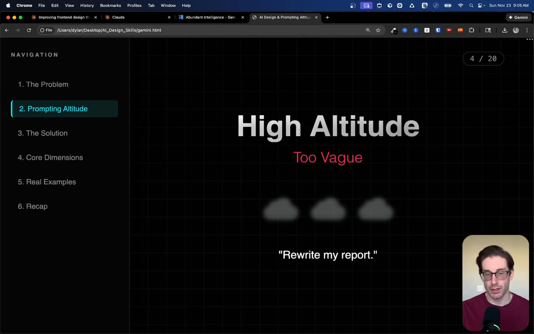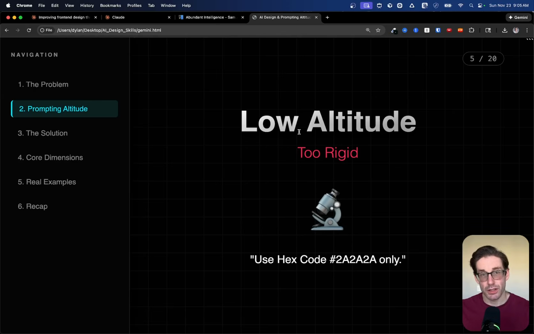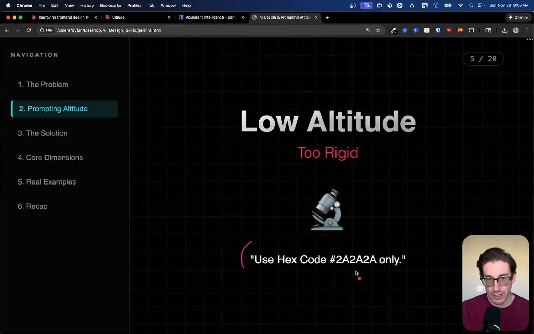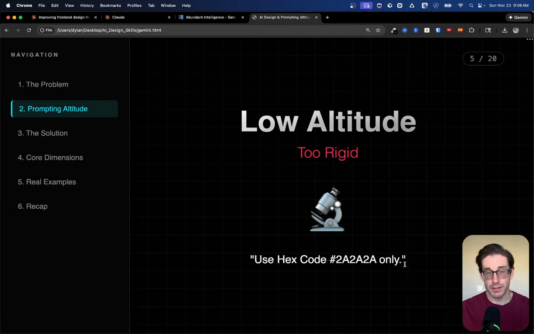That's high altitude. Low altitude is being too rigid. So you're being too specific to the AI. You're saying, in this context, I want you to create a dashboard, but specifically you need to use this hex code for this segment of the dashboard. And you're basically telling it every single step of the way what it needs to do. Now, this can be useful sometimes, but most of the time it's best not to do this. Reason being is the AI may have ideas around what you should do in this case that are likely better than yours. So this is low altitude.